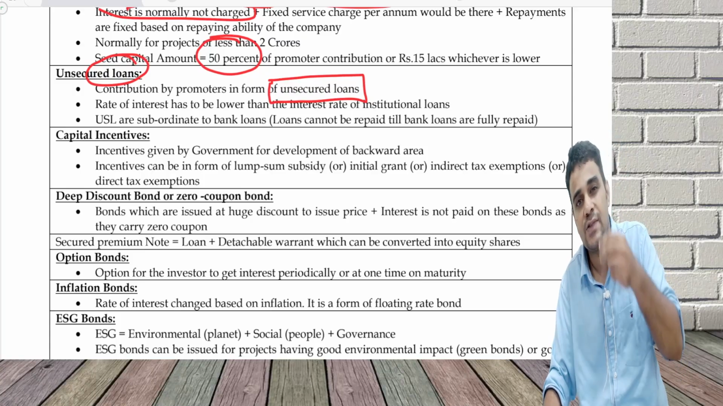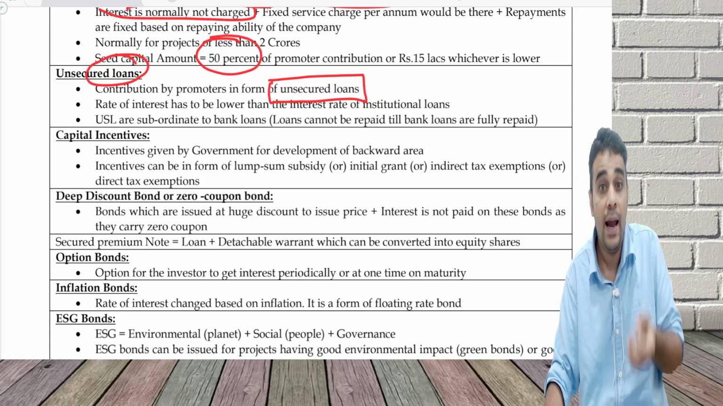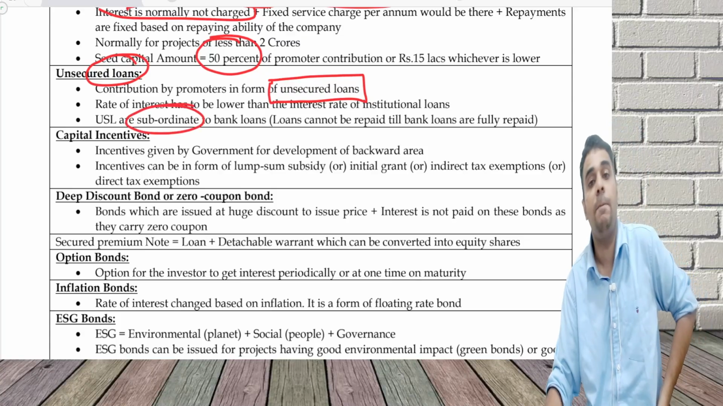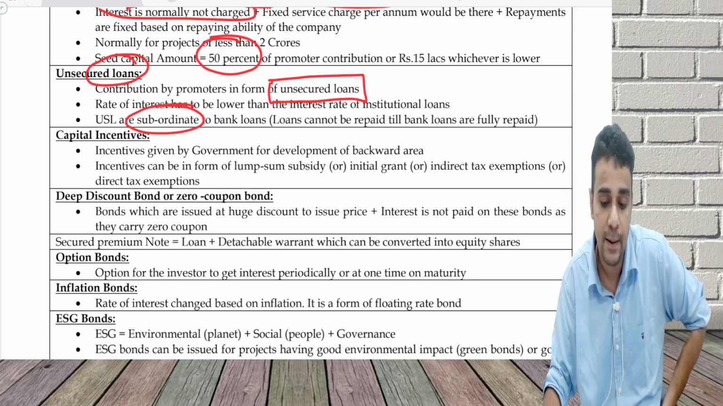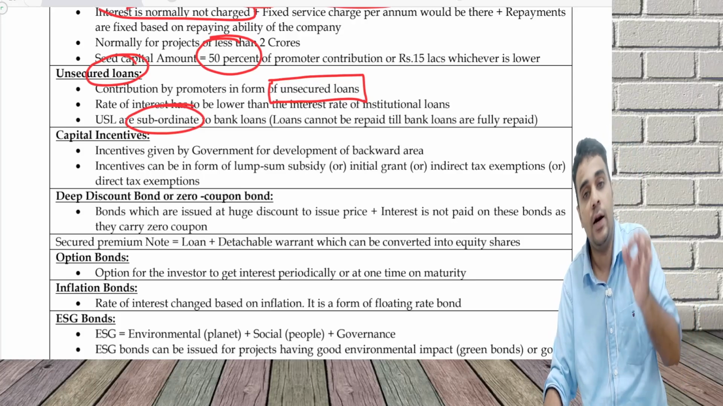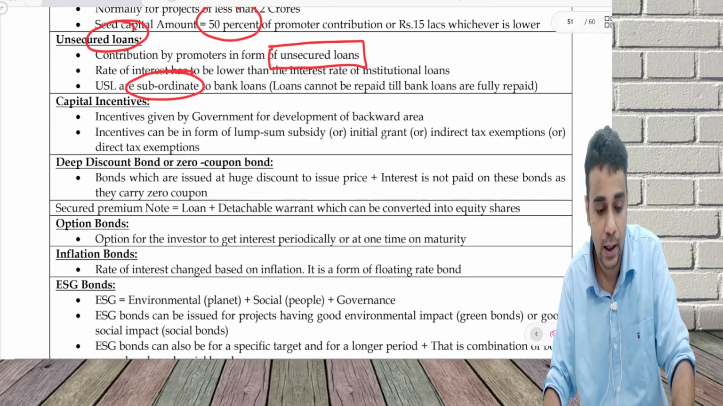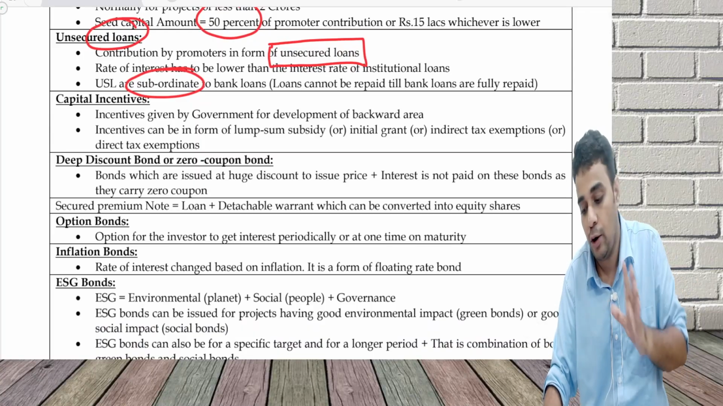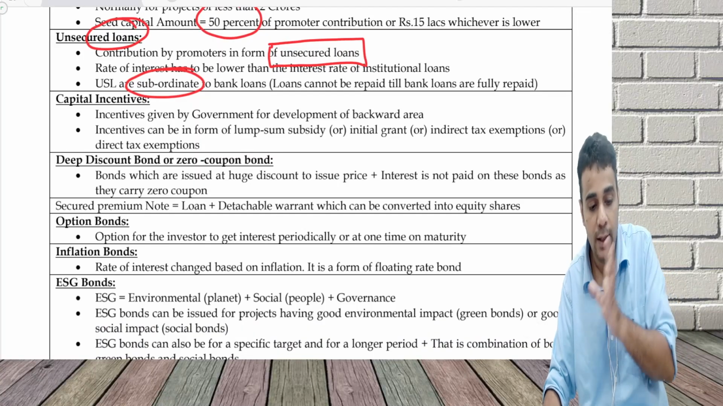The rate of interest will be lower than the bank loan, and it will be subordinate. What is subordinate? You cannot repay the unsecured loan till you are repaying the bank loan. This is a normal condition in the practical world. USL are subordinate to bank loans. Loans cannot be repaid till the bank loans are fully repaid.